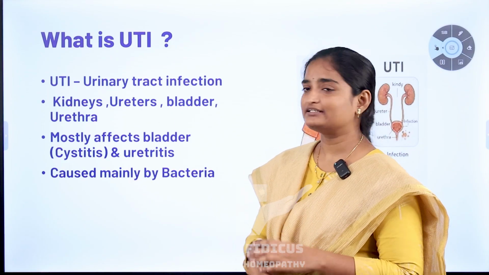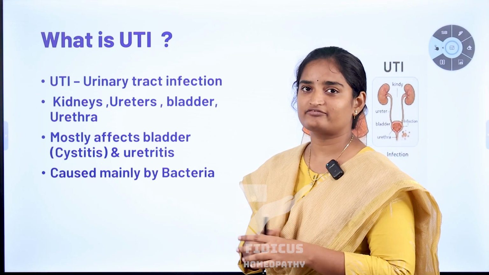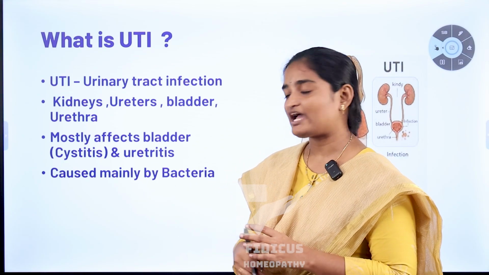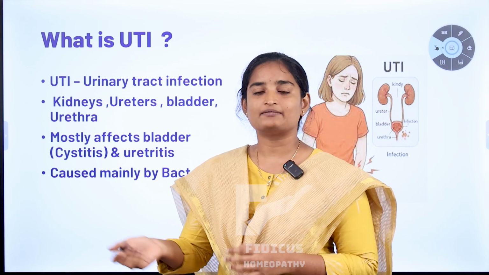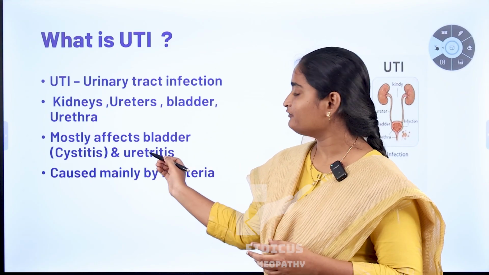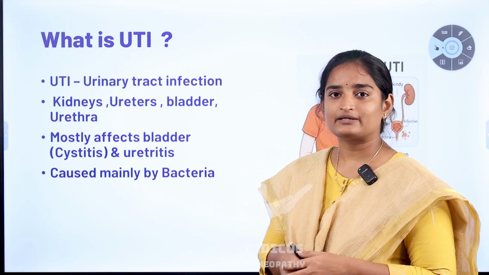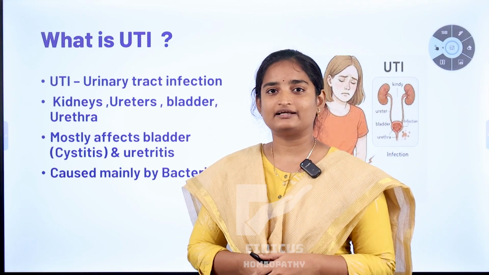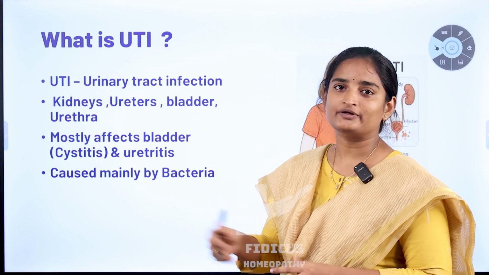It is mostly seen in female patients. You can also see this condition in males, usually at more than 50 years of age. Usually, this infection affects mostly the bladder and the urethra. If this infection affects the bladder, you can call it cystitis. If it affects the urethra, you can call it urethritis. This infection is mainly caused by microorganisms like bacteria, especially E. coli bacteria. This bacteria normally lives in our gut. Sometimes this bacteria may enter the urinary tract and cause infection. This is all about urinary tract infection.